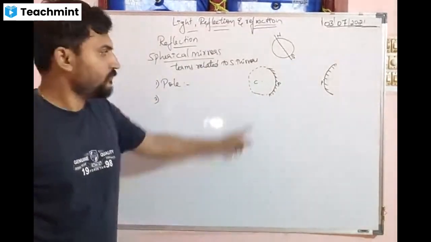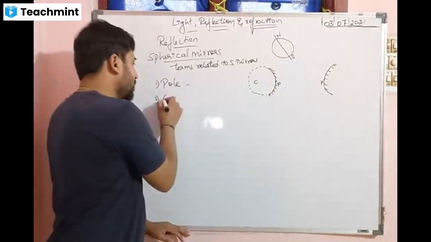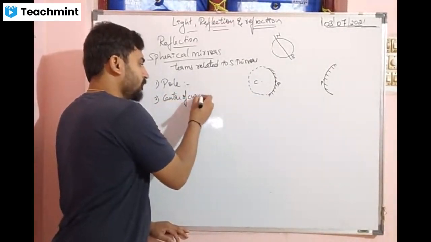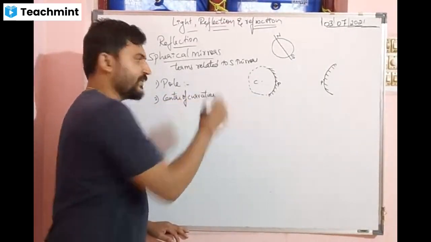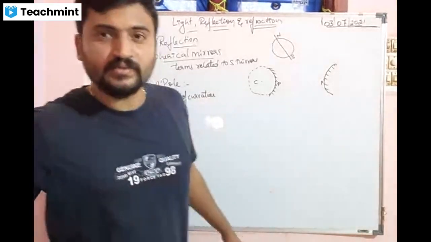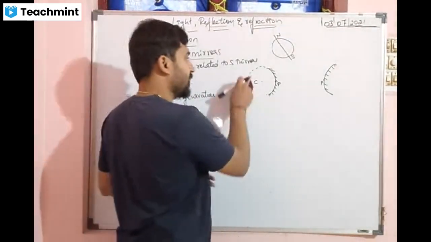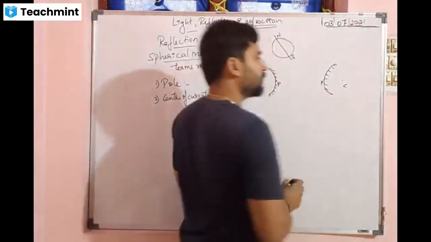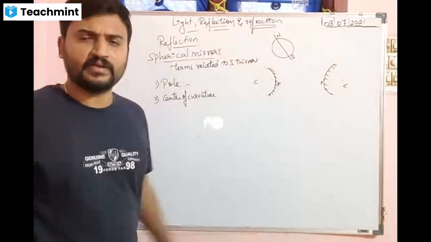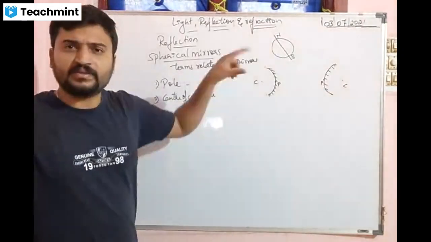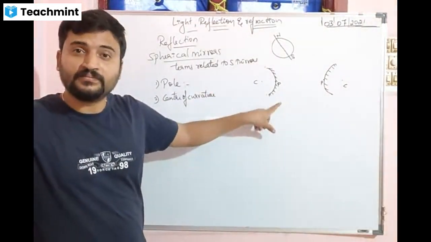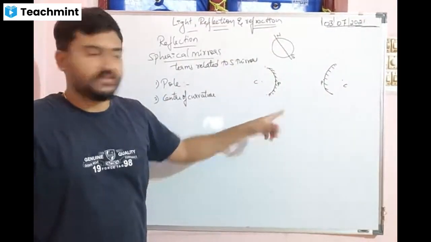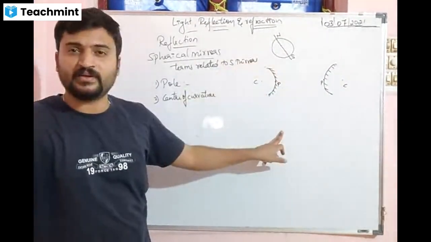This is called the center of curvature. It is called the center of curvature, C. The center of curvature is a point which is the midpoint of the sphere of which the spherical mirror is a part.